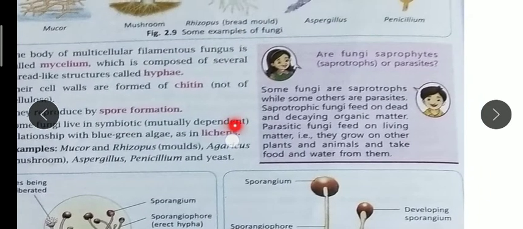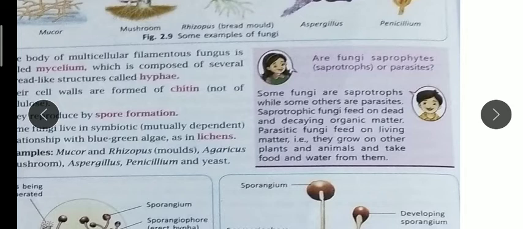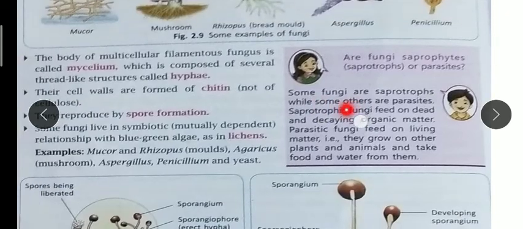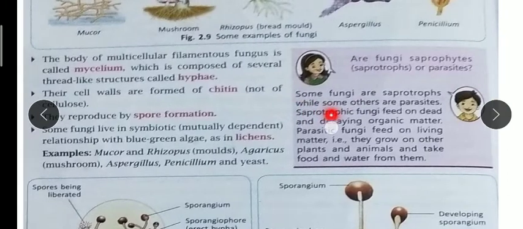Now there is a question: are fungi saprophytes or parasites? Some fungi, I told you, are saprophytes while some are parasites. You can underline this line: saprophytic fungi feed on dead and decaying organic matter, whereas parasitic fungi feed on living matter.